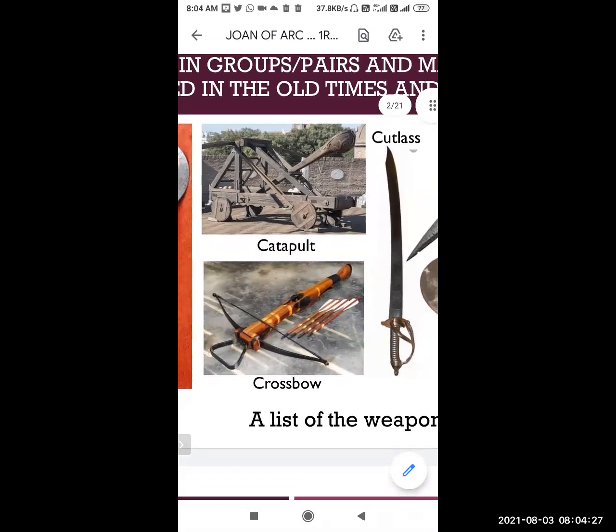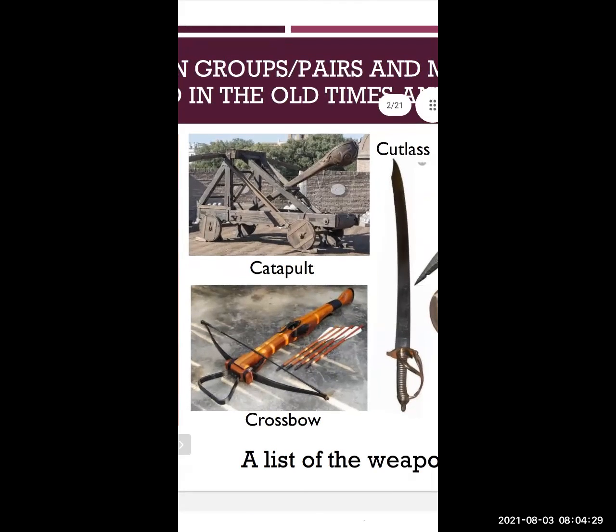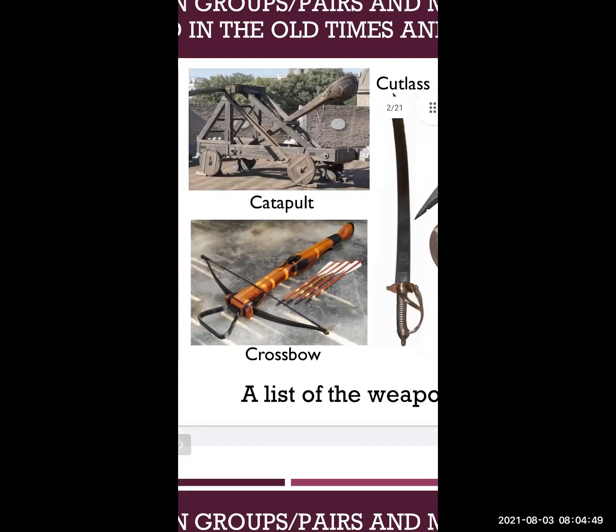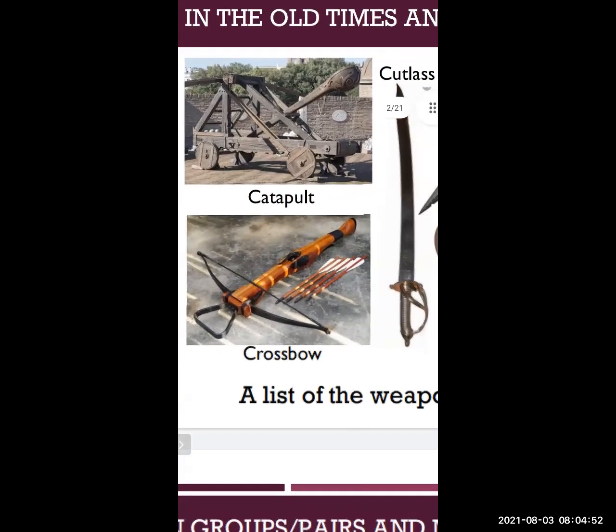This one was made of wood. To throw the stones, it was used. It was used to throw big stones on the enemies at a long distance. It is called a catapult. Then this is crossbow. Bow and arrows. It is called a crossbow.